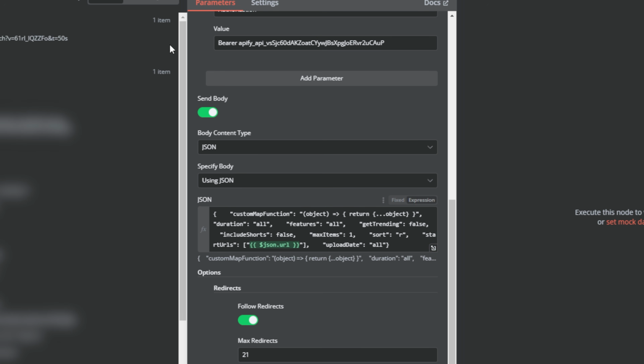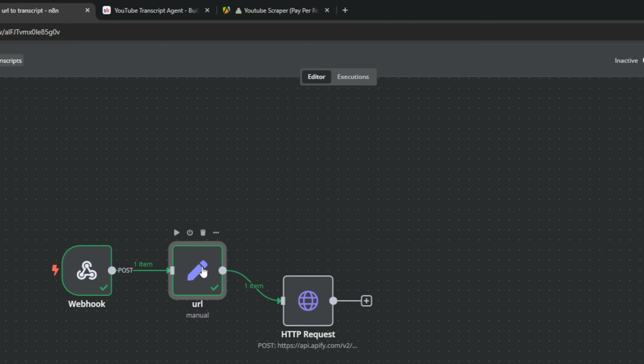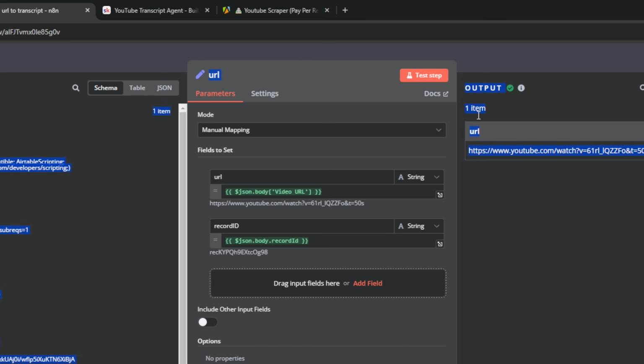And now that we have all of this complete, what I want to do is test this. But first, let's go back and still use our test data, but let's actually test this URL step to make sure that we get an output right here. So I'm going to hit test step.